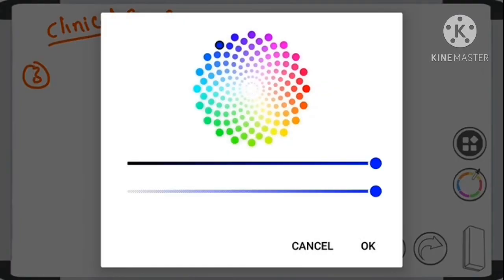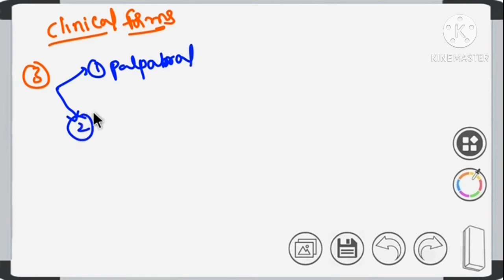One is the palpebral form. The second one is the bulbar form, or bulbar limbal form. The third one is the mixed form.